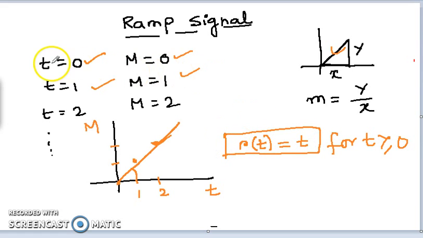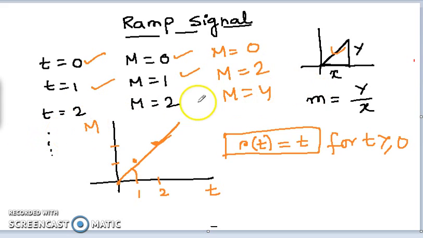Now suppose when t equal to 0, m is 0, but when t equal to 1, m is becoming 2. If t equal to 2, m is becoming 4. If t equal to 3, m is becoming 6. That means if you think of the magnitude and the time, you will find that the slope is becoming 2.